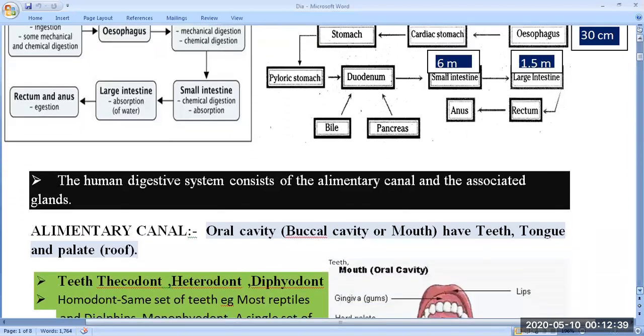Next, the human digestive system. The human digestive system consists of 2 components. The first one is the alimentary canal, and the other is the associated glands. Associated glands means the pancreas, liver with bile, and gastric glands.